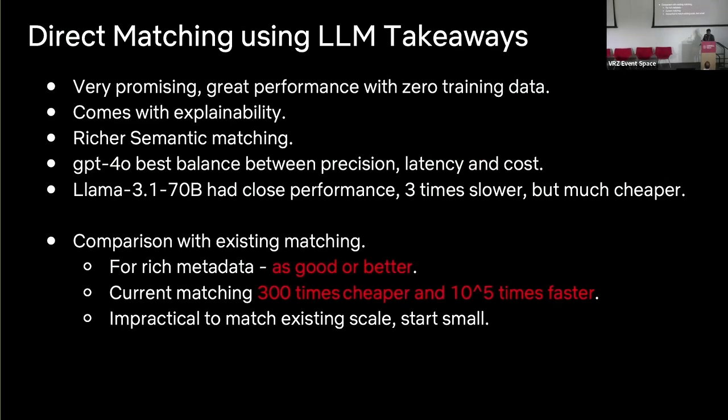So, a few quick takeaways. Many of these I called out during the slides: the explainability part of it, the richer semantic matching which comes out of the box without all the hard work that we normally do, and powerful models being pretty good at this. But one thing I want to call out is that I did a back-of-envelope calculation with the kind of decision tree model that we use, and it is much slower and way more expensive. You're talking about multiple orders of magnitude difference, which means it's a real trade-off that we all need to consider.